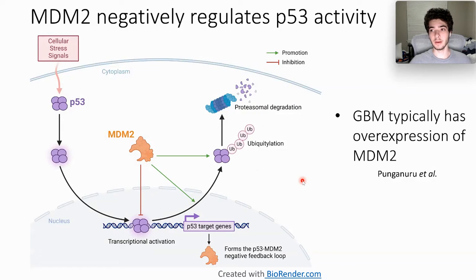However, GBM hijacks this cycle and overexpresses MDM2, which causes a decreased function of P53 at the protein level. And this is when disaster strikes. This is when things get way out of hand.